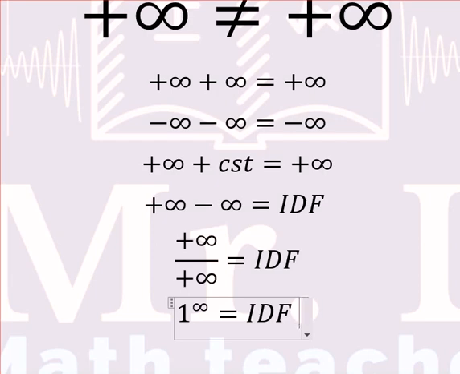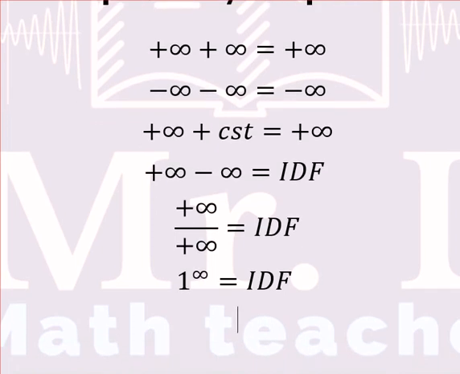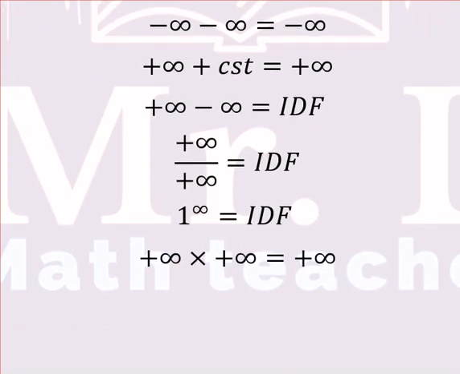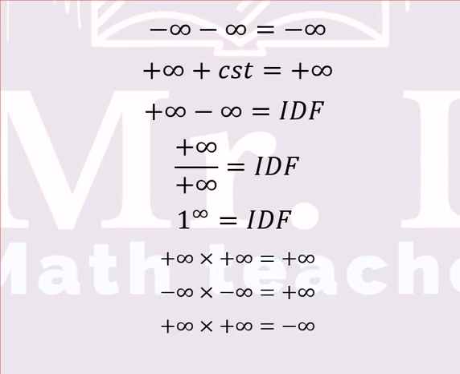Now let me continue by giving some simple properties about plus infinity and minus infinity. If you multiply plus infinity by plus infinity, the result will be plus infinity. And same thing, if you multiply negative infinity by negative infinity, the result will be plus infinity. And finally, if you multiply two opposite infinities, like plus infinity and negative infinity, or negative infinity and plus infinity, the result will be negative infinity.